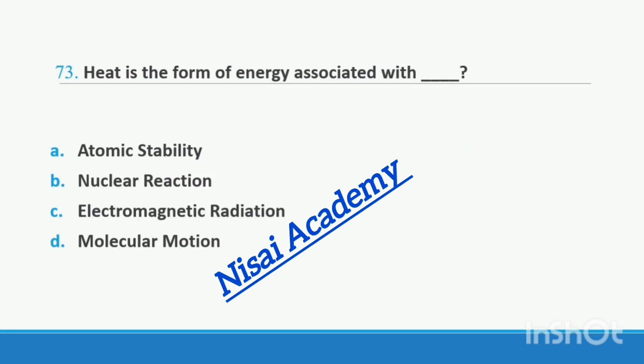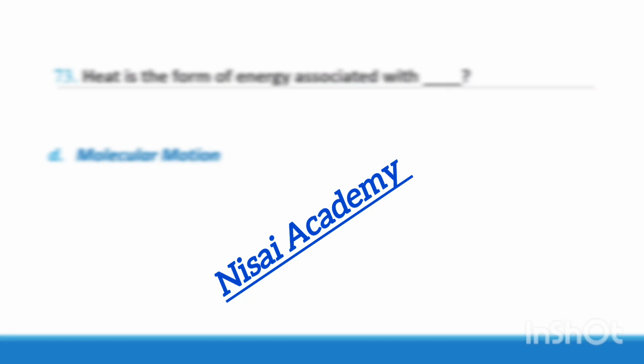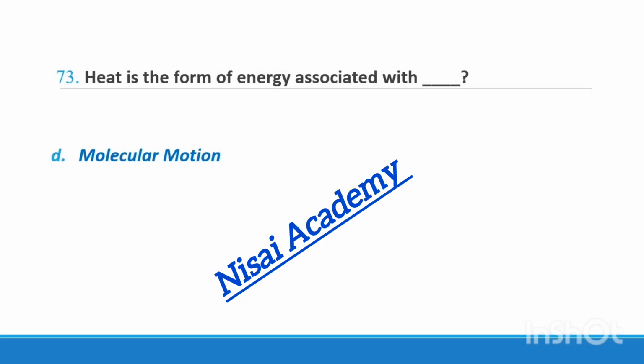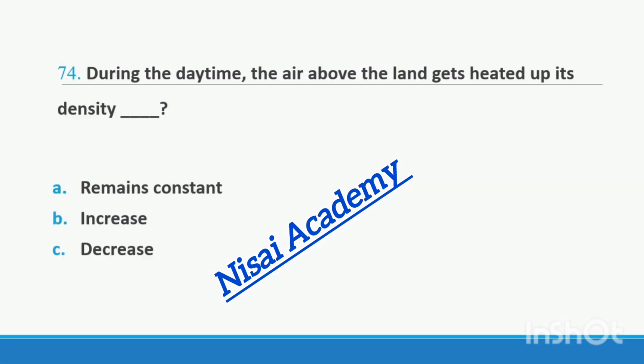Question 73. Heat is the form of energy associated with option A atomic stability, option B nuclear reaction, option C electromagnetic radiation, option D molecular motion. Heat is the form of energy associated with molecular motion. Right option D. Question 74.